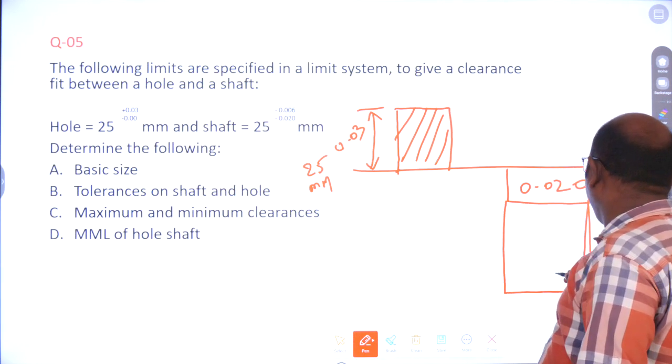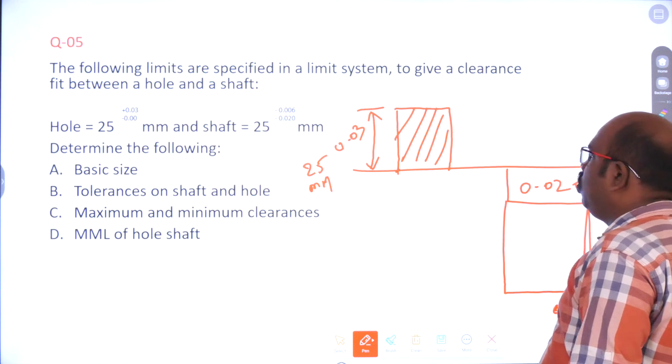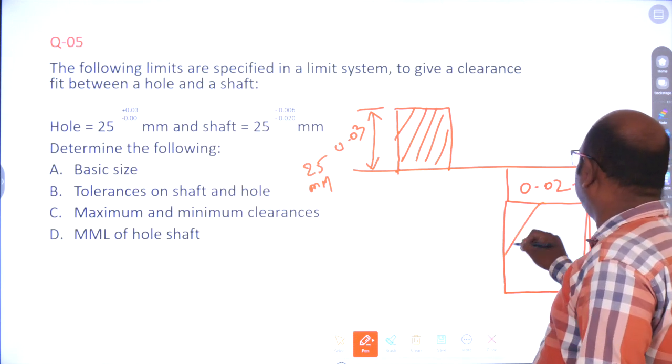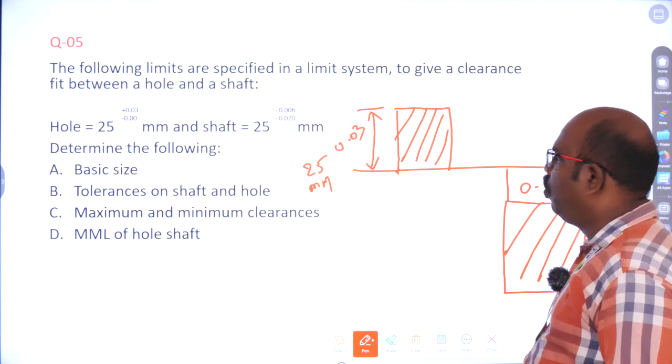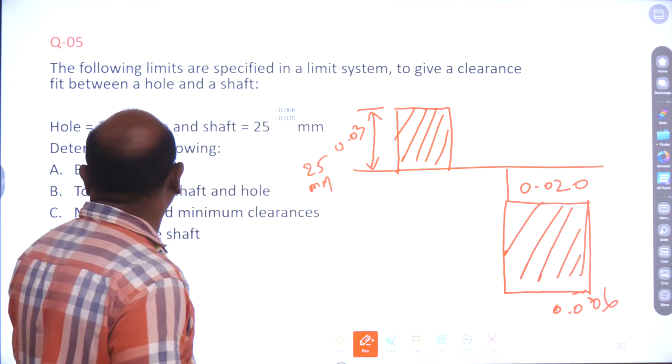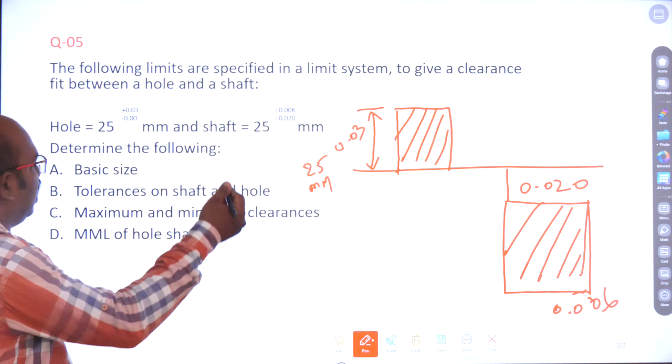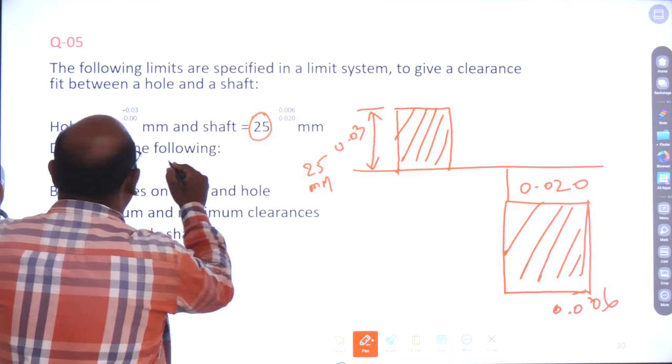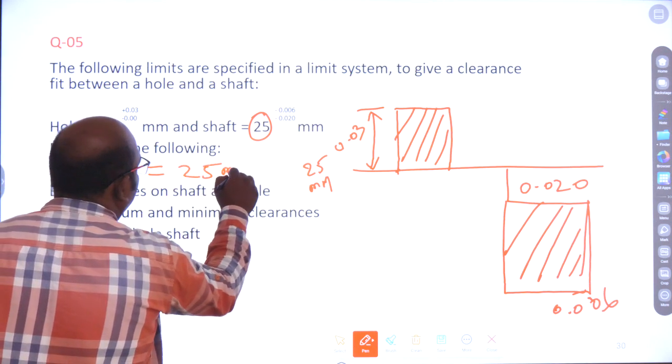So both are negative. Okay, here we can find the basic size easily. The basic size is the given dimension, 25 mm.